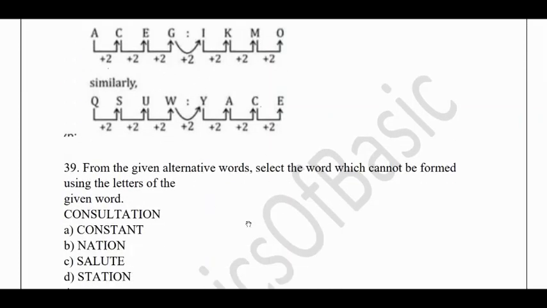From the given alternatives, select the word which cannot be formed using the letters of the given word "consultation". The question has given this word, and among these four, one word cannot be formed from "consultation". We need to find that. "Constant" can be formed. "Nation" can also be formed. "Salute": E is not present, so the answer is C. So "salute" cannot be formed from the word "consultation". This is how you need to solve these kinds of questions.